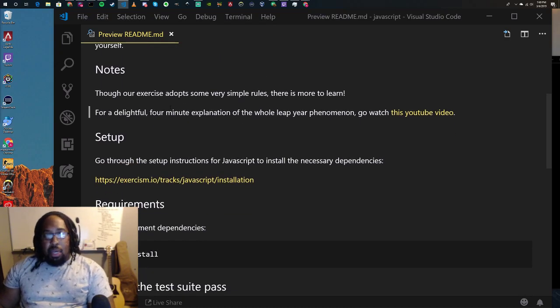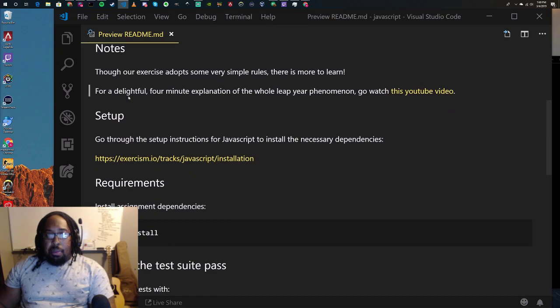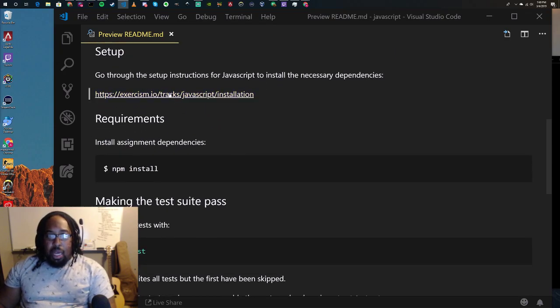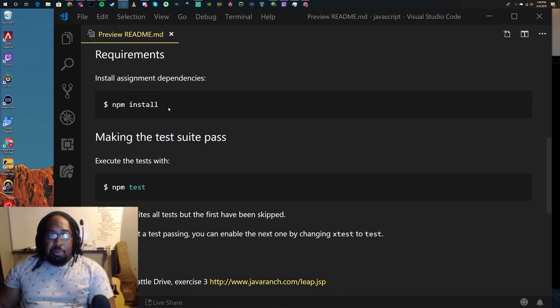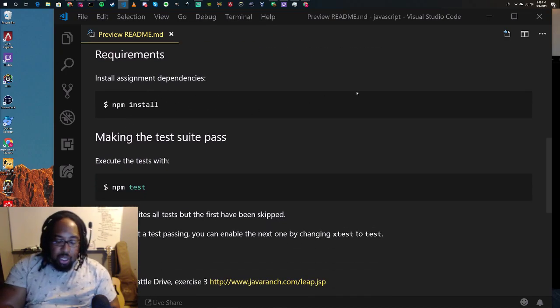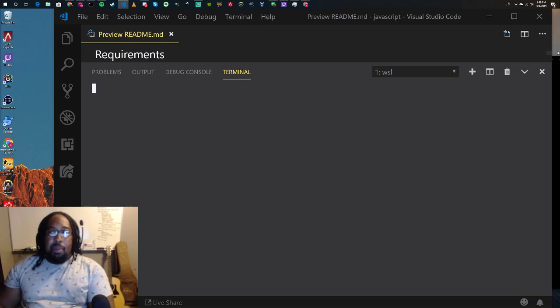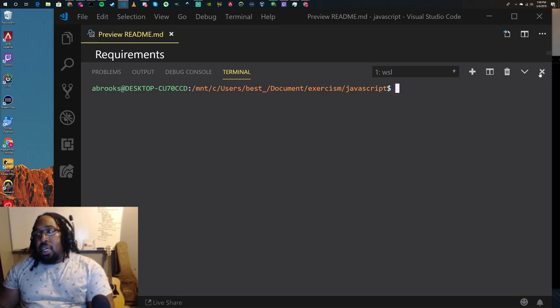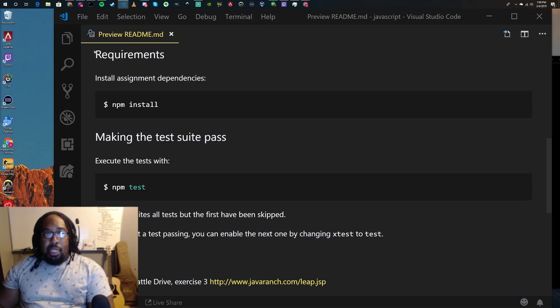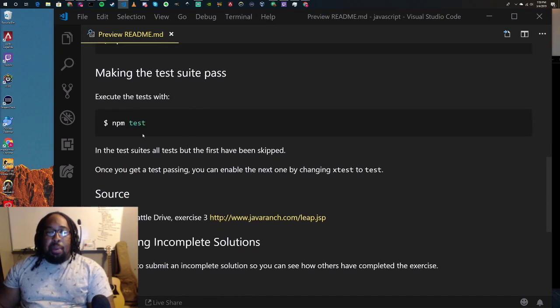Then it gives us some notes, and it gives us some setup. And this is just to get JavaScript installed. So I'm using JavaScript, which is going to be using npm, which is Node Package Manager, to install dependencies and things for these projects. And then we're going to be able to use this npm test command to run tests.